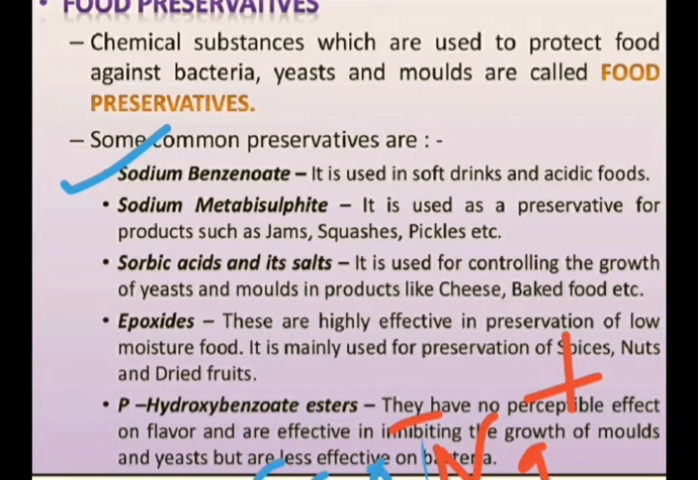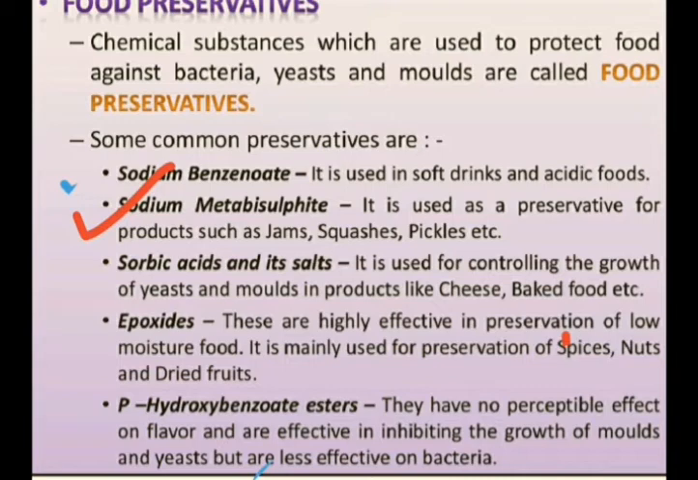This sodium benzoate is used in soft drinks and acidic food items. So in soft drinks, in cold drinks, we have preservation by sodium benzoate. It is very important. Keep that in your memory. The next one is sodium metabisulfite. Sodium metabisulfite is also a very good kind of food preservative.